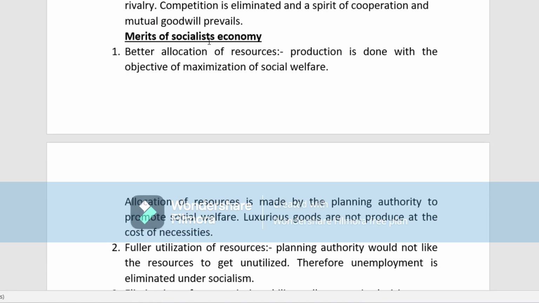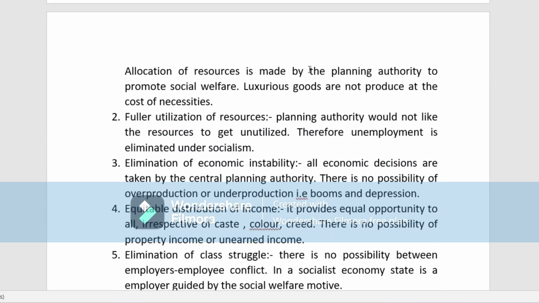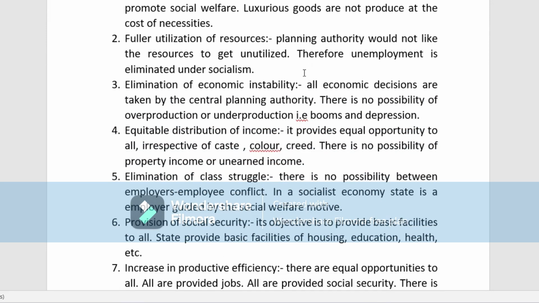Next, we come to the merits of the socialist economy. Now, what are the merits? Better allocation of resources. Production is done with the objective of maximization of the social welfare. Now, what is the objective of it? The objective is to maximize the social welfare. Next is allocation of resources is made by the planning authority to promote social welfare.